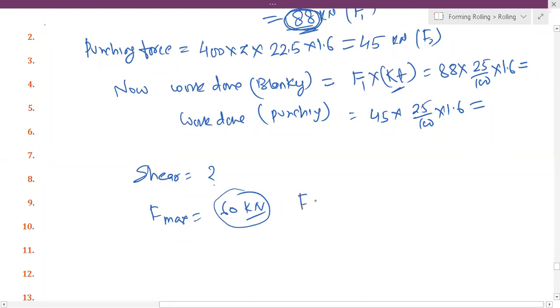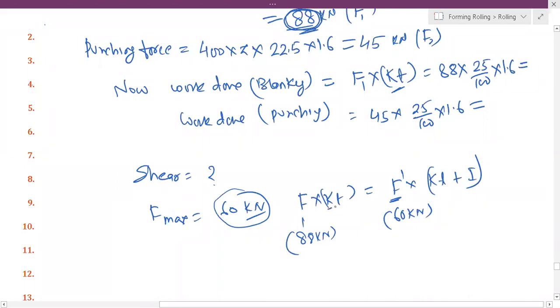We know F into K T is equal to F dash into K T plus I. It is very easy. So this F dash is your 60 kilonewton. This F is your 88 kilonewton. And you know what is K, what is T. So you calculate here the shear.